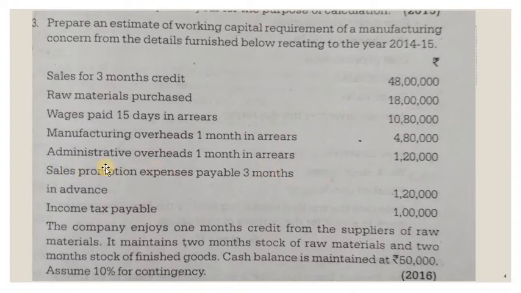For debtors, sales promotion expenses will come. So next comes debtors itself. They have given the credit period, that is 3 months, but we cannot calculate debtors on sales. It should always be calculated on cost of sales, that is, cost of production. What is cost of production? We have arrived at finished goods. If you add sales promotion expenses, you will get the cost of production or cost of sales. For that, we have to calculate the debtors. So only 2 items we have to calculate; the rest of the items are given as they are, and we have to take them.